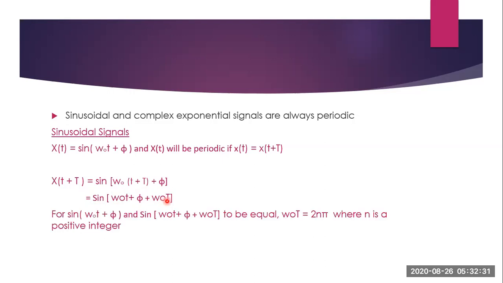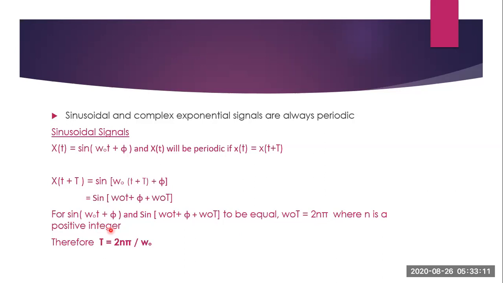Now, the condition is that these two, x of t and x of t plus T, should be equal. That is, sine of omega 0 t plus phi and sine of omega 0 small t plus phi plus omega 0 capital T should be equal. Now, this has to be equal to sine of omega 0 t plus phi, which means this term omega 0 T should be equal to 2n pi, or it should be a multiple of 180 degrees, because sine of 180 plus theta is always sine theta.